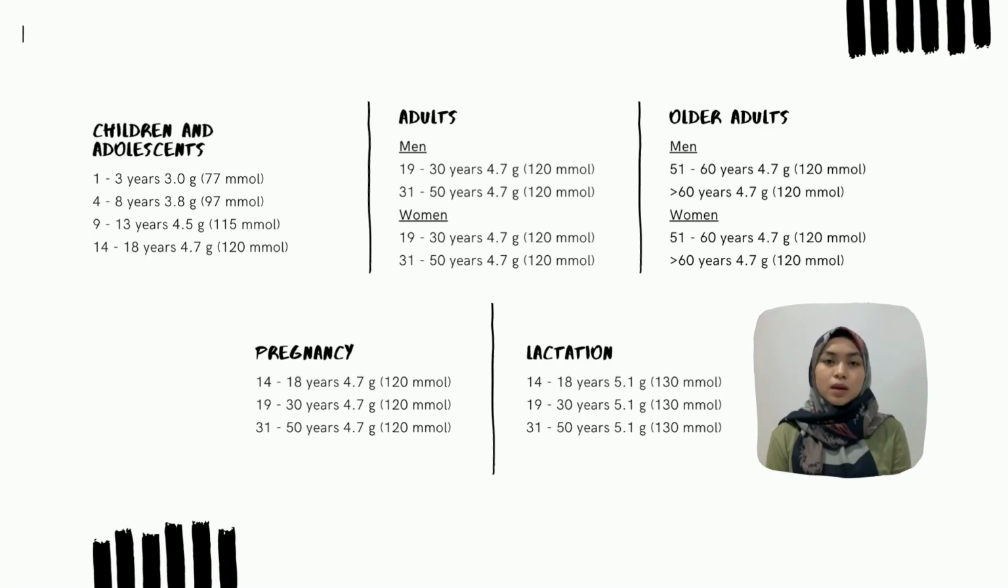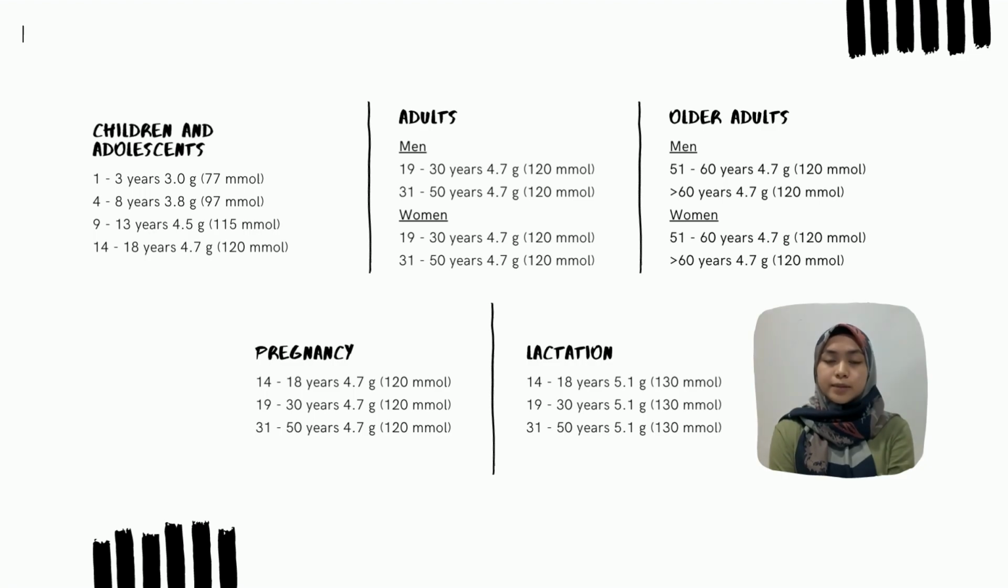The RNI for adults from age 19 to 50 years is set at 4.7 gram, which can give beneficial effects such as reducing the risk of gallstones, lowering blood pressure, and reducing bone loss. For older adults, the RNI is set at the same intake level as for young adults, which is 4.7 gram, but this RNI does not apply to individuals who have health problems or are taking drugs which affect the excretion of potassium.